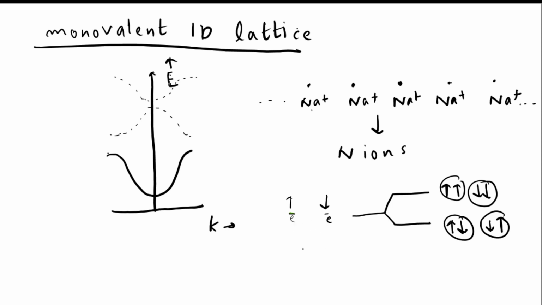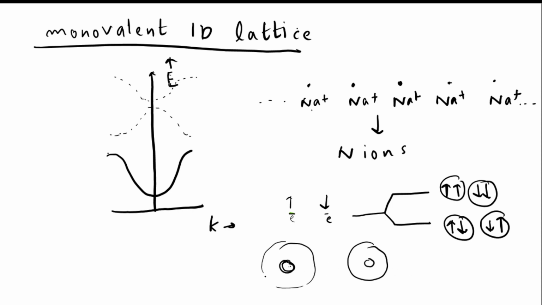Similarly, when two ions interact, this is the nucleus of one ion and this is the electron cloud, and another ion and its electron cloud. There will be repulsion between the nuclei, repulsion between the electron clouds, attraction between this nucleus and the electron cloud of the other ion, and attraction between that nucleus and the electron cloud of this ion. Due to these interactions, the energy level of the overall system becomes 2.